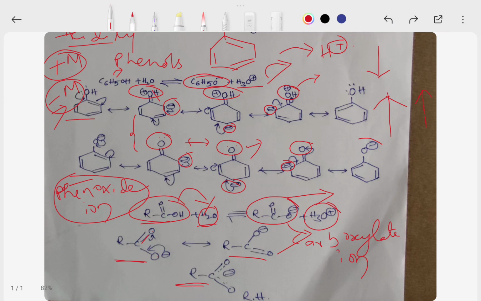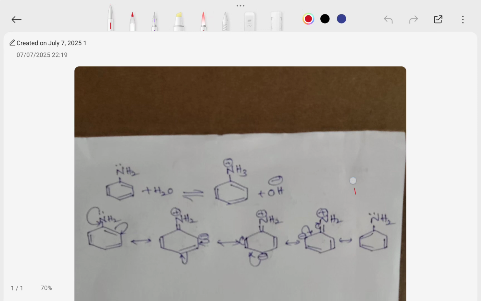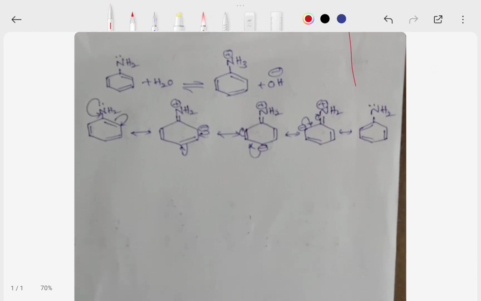And the next one, basicity of amines. This one is aniline. Aniline reacts with water, it will give the anilinium ion plus OH minus. In this example, you can observe that amines attract protons, H plus.